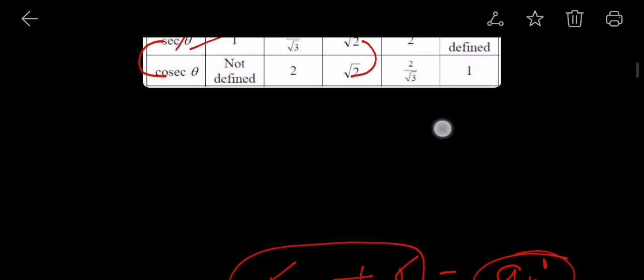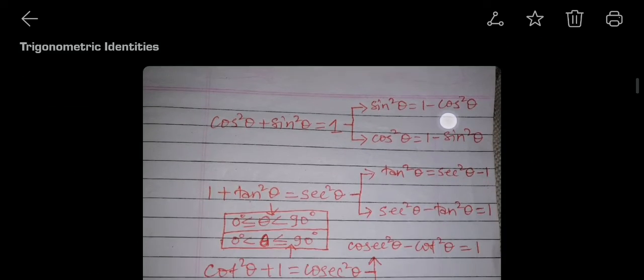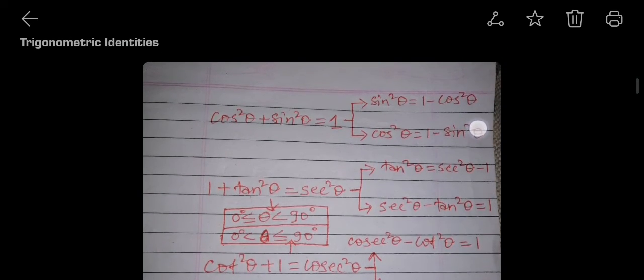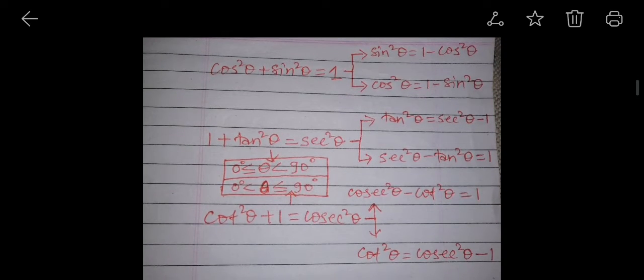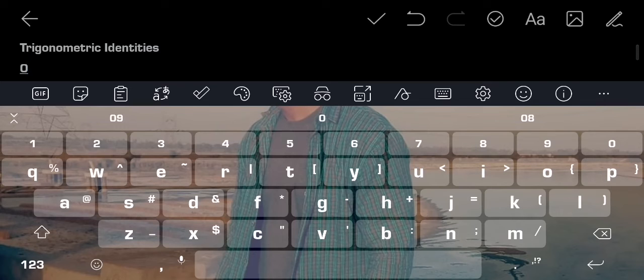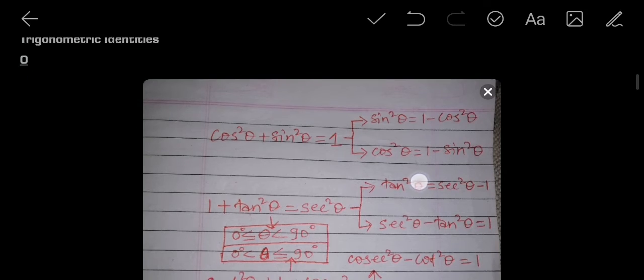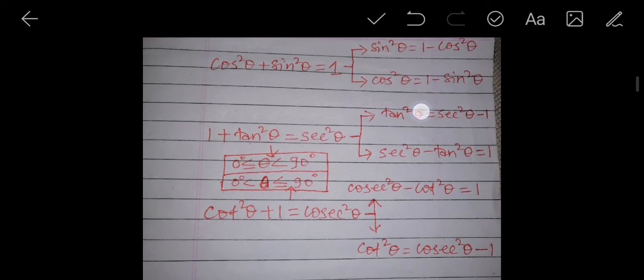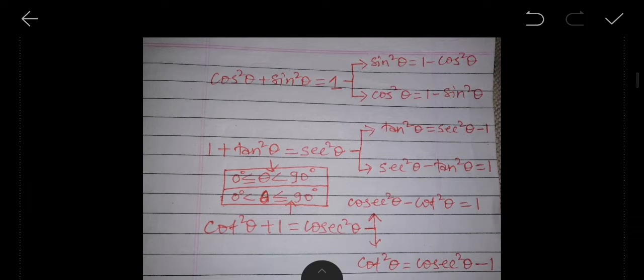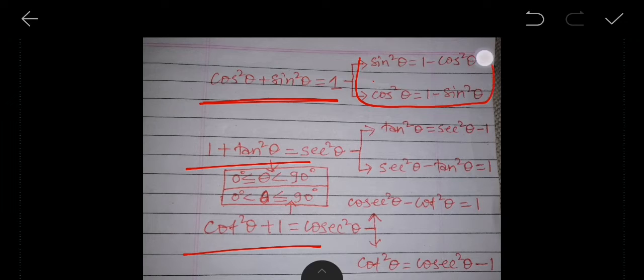The next and last topic is trigonometric identities, and it is very important for you all, because these are used maximum in proving questions. In your NCERT books, only these two are given. But if you are smart, you can find that from this one equation you can find two more, which I have written here.